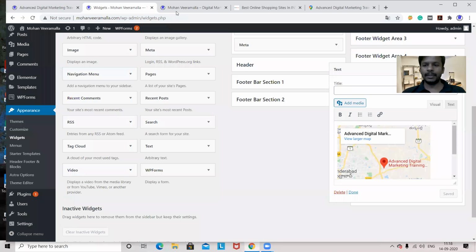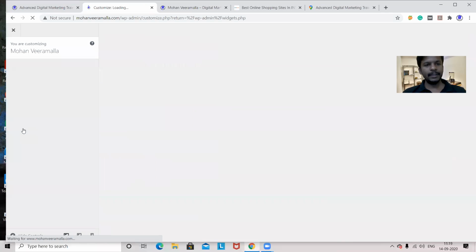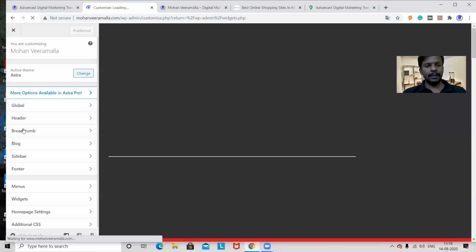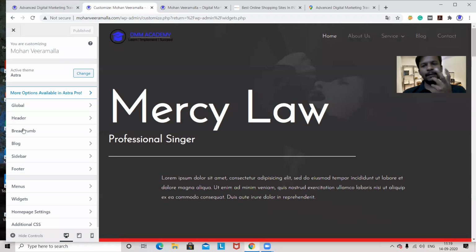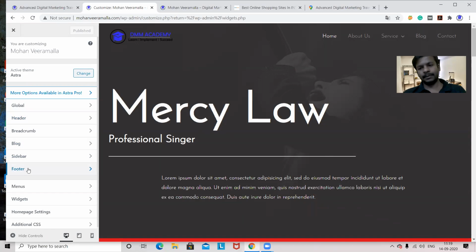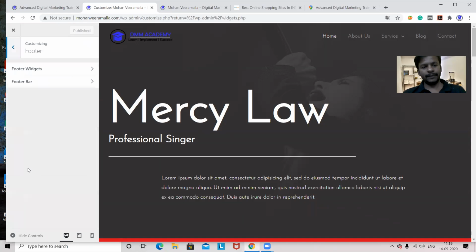So the second process is I have to go to customize. Where is customize? Under appearance. Here we have some options where we can enable footer. See, when we were uploading a logo, we went for header. Did you recognize that? And we are talking about footer, no? Then we'll go with footer.